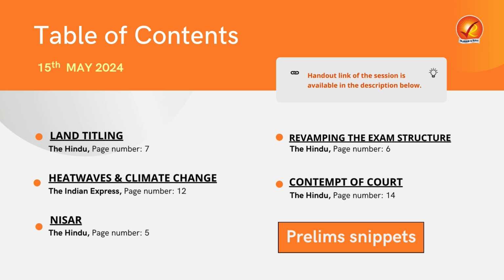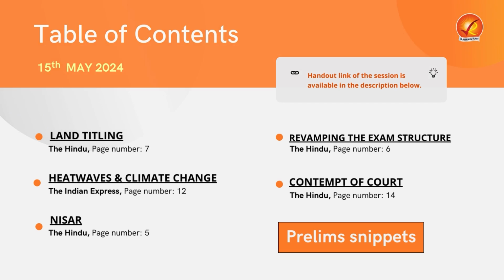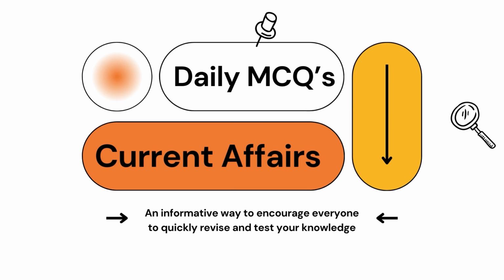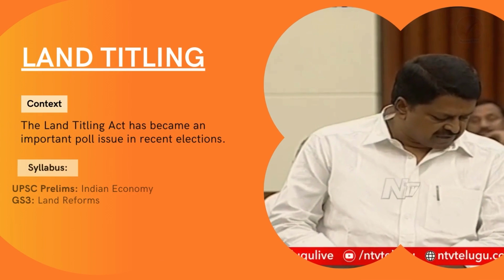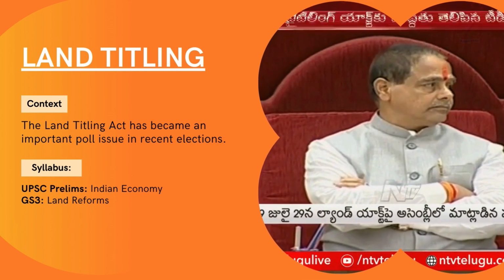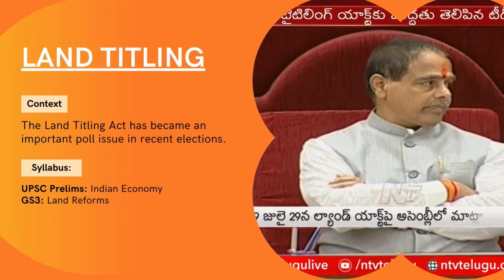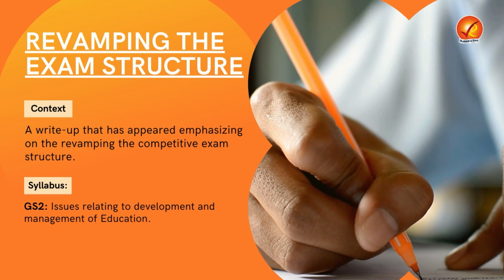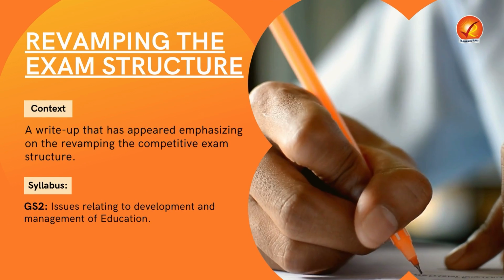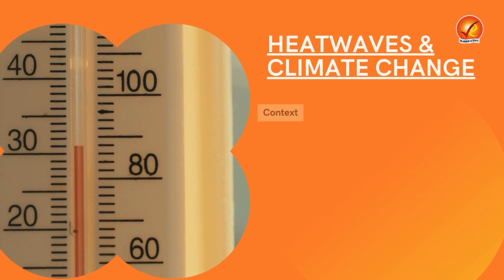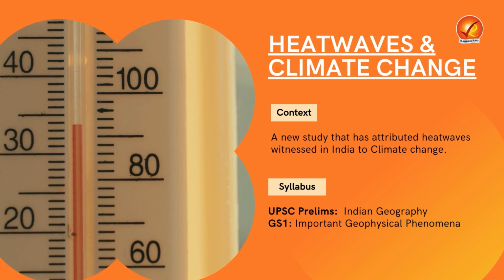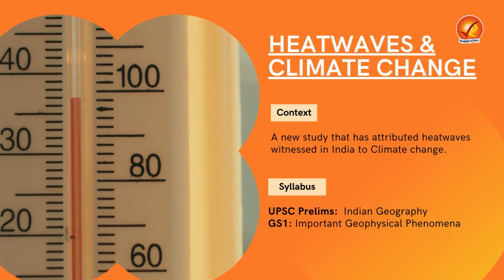Today, we will be discussing some important topics that have appeared in today's The Hindu and The Indian Express newspapers that are very relevant for your exam. The first topic is related to land reforms, and the topic is land titling. Then we will be moving towards our next topic, that is revamping the exam structure, particularly the competitive exam structure. Then our next topic will be related to the phenomenon of heat waves and its relation with climate change.